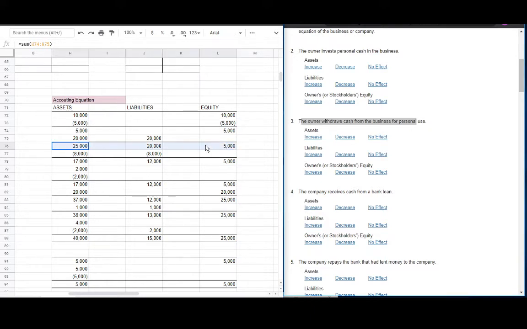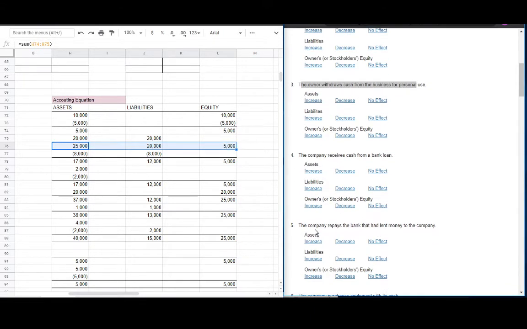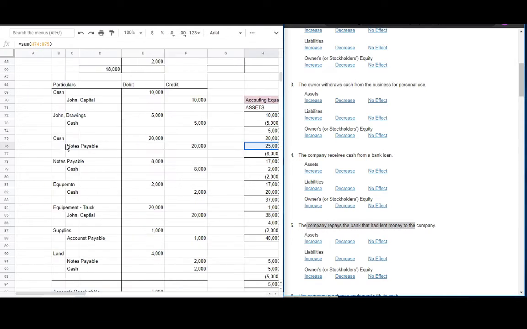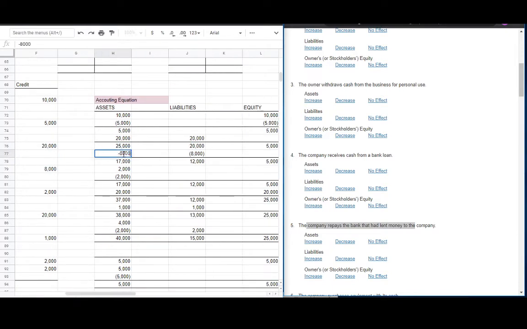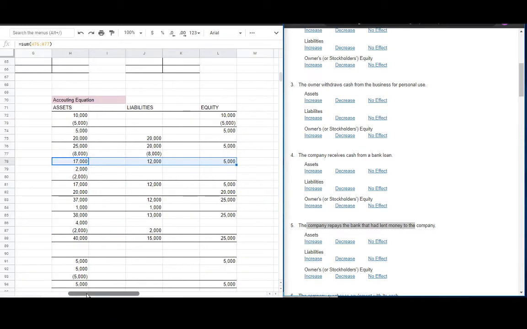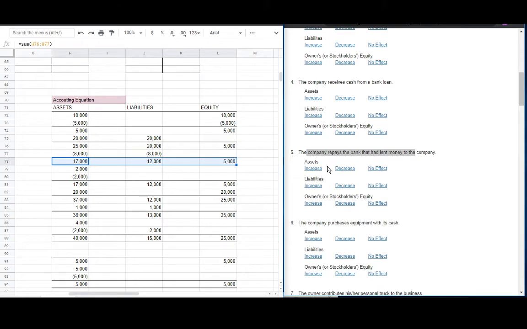Yan. Equal siya. Yan. Number 5, the company repays the bank. Yan. So, ano ba? Binayaran na natin yung BDO o BPI o anong bank yun? 8,000. For example lang, 8,000. Yan. So, babawasan tayo ng cash at mababawasan tayo ng liability. Yan. So, ano pa din siya? Balance. Let's put here decrease of cash of 8,000 and decrease of liability of 8,000. Correct? Decrease. Owner's equity have no effect.